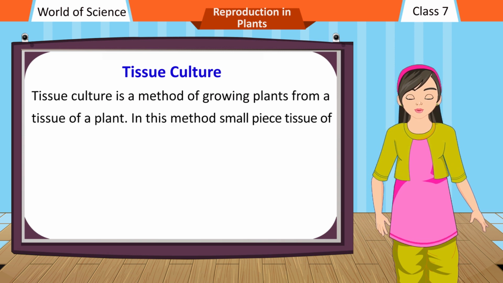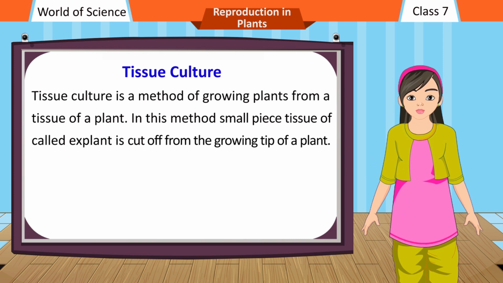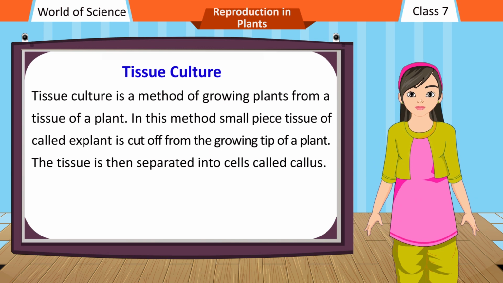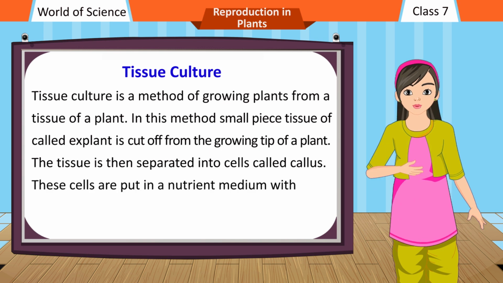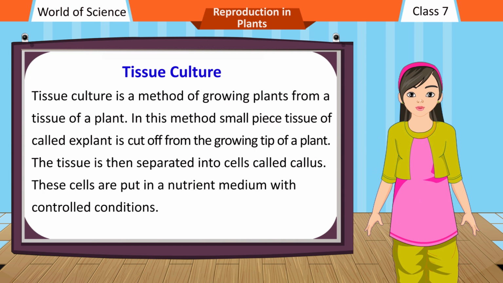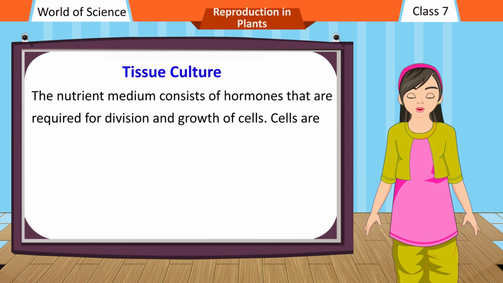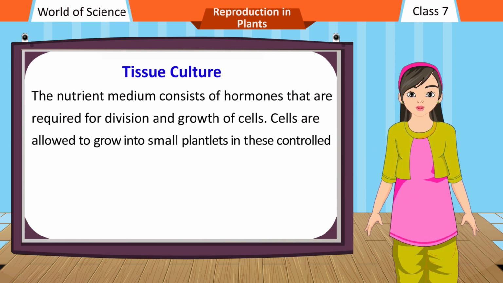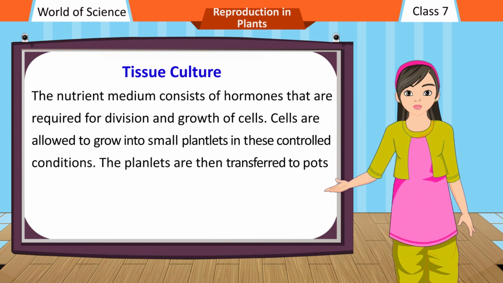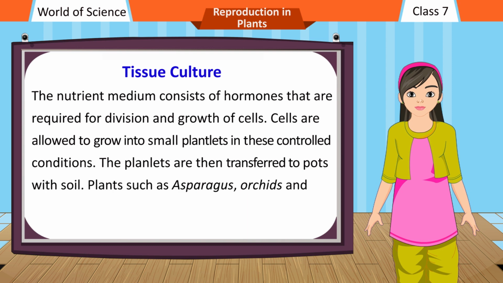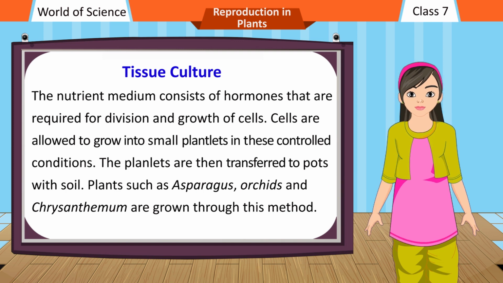In this method, a small piece of tissue called an explant is cut off from the growing tip of a plant. The tissue is then separated into cells called callus. These cells are put in a nutrient medium with controlled conditions. The nutrient medium consists of hormones that are required for division and growth of cells. Cells are allowed to grow into small plantlets in these controlled conditions. The plantlets are then transferred to pots with soil. Plants such as asparagus, orchids and chrysanthemum are grown through this method.